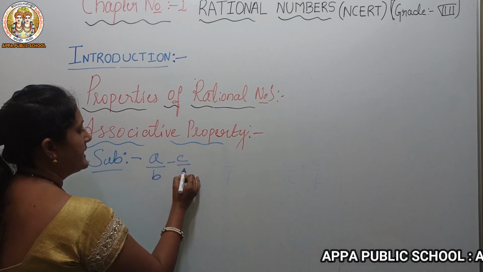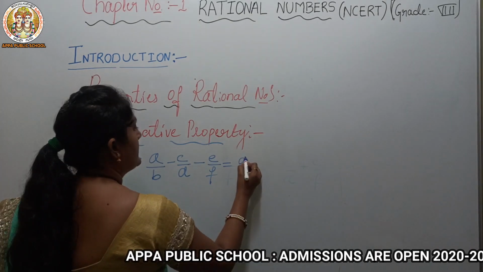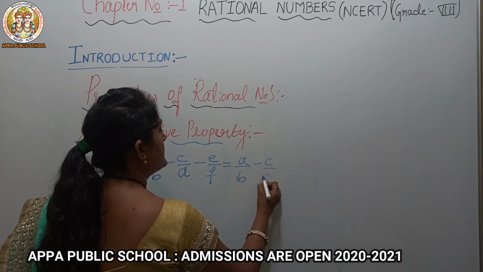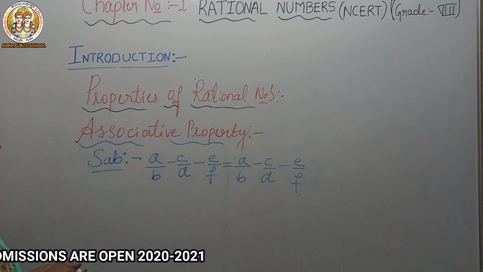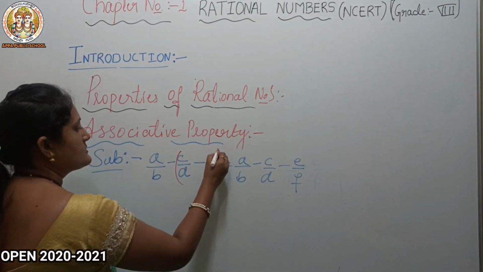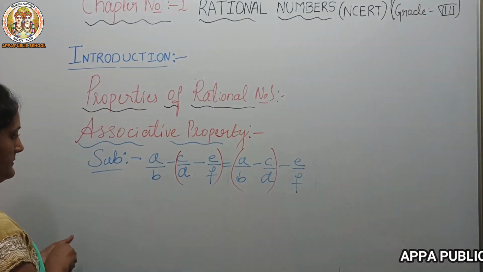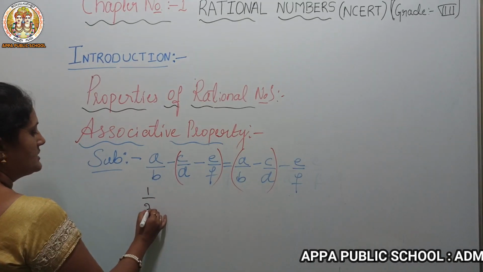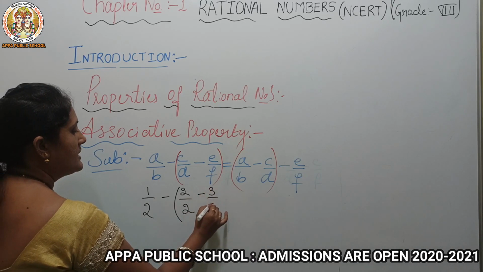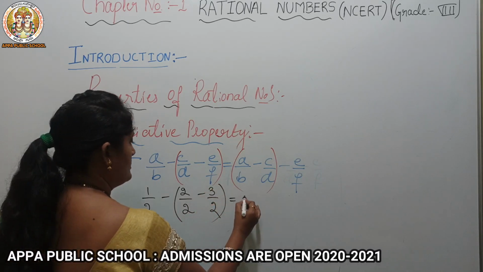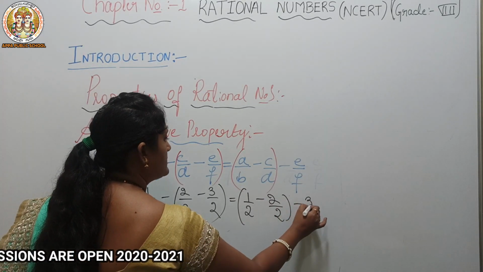A by B minus C by D minus E by F is equals to A by B minus C by D minus E by F. So what's the condition? First these two terms will be subtracted from each other, and on this side these two terms. Now example: 1 by 2 minus 2 by 2 minus 3 by 2, is equals to, here also 1 by 2 minus 2 by 2 minus 3 by 2.